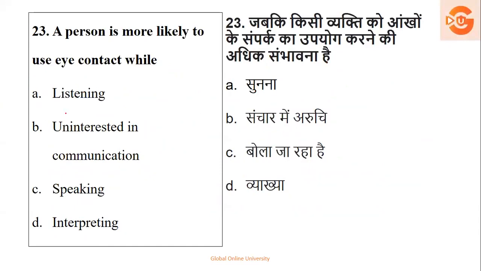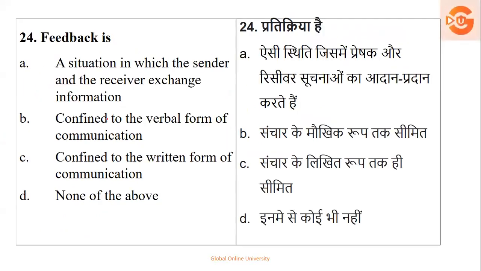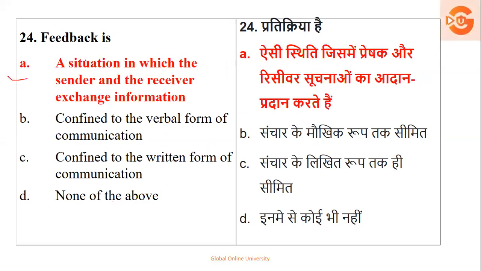Then a person is likely to use eye contact while listening, interested in communication, speaking, interpreting. So basically, eye contact is used for attentive listening. So your right answer is listening. Okay. Next, feedback is a situation in which the sender and the receiver exchange information confined to verbal form, confined to written form, none of the above. You know feedback is for everything, non-verbal, verbal. So it will not be only verbal, not only written, and none of the above is not it. So your right answer here is a situation in which sender and the receiver exchange the information. Okay, the right answer is option number A.